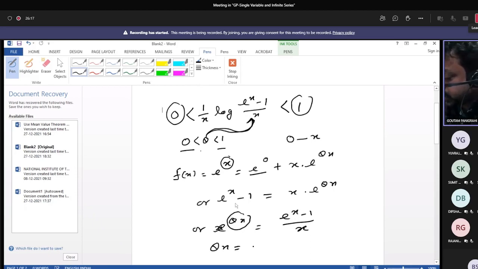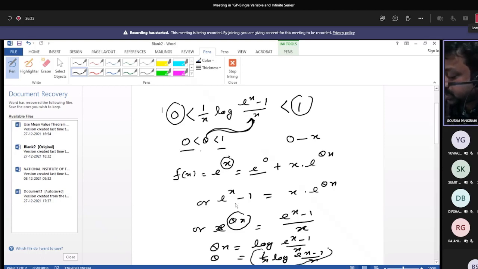Theta x equals log of (e to the power x minus 1) by x. So what is the value of theta? Theta is 1 by x log of (e to the power x minus 1) by x.